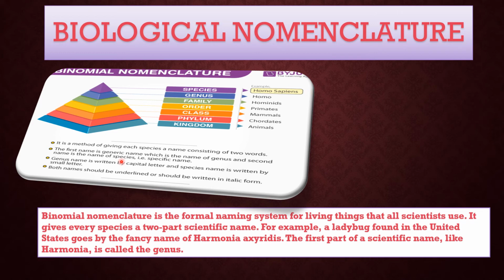Actually, the scientific name of human being is Homo sapiens sapiens because one subspecies is also there, but that is not even included in your syllabus. That's why I'm not telling. It is a method of giving each species a name consisting of two words. That means binomial nomenclature. The first name is generic name, which is the name of genus, and the second name is the name of species, that is specific name. Genus name is written by capital letter and species name is written by small letter. Both names should be underlined or should be written in italic form.